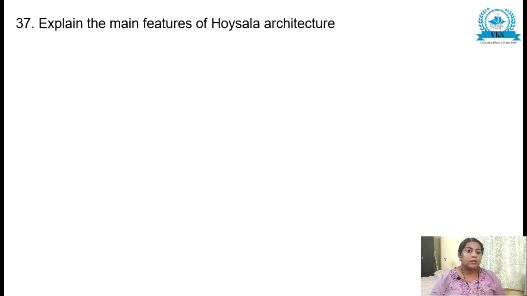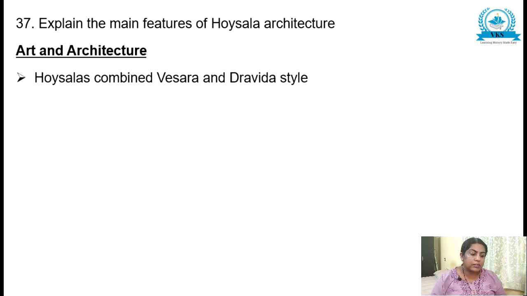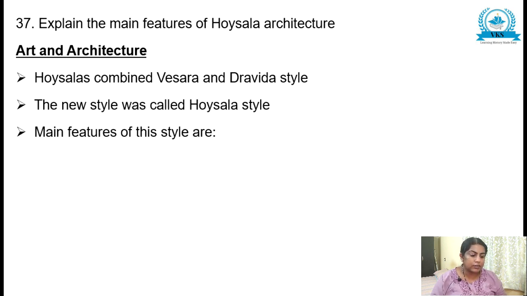So here, the 37th 5-mark question: explain the main features of Hoysala architecture. Regarding Hoysala architecture, just 1 or 2 lines of introduction you can write. Hoysalas combined Vesara and Dravida style. The new style was called the Hoysala style.